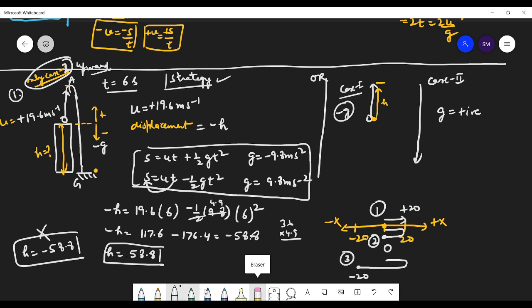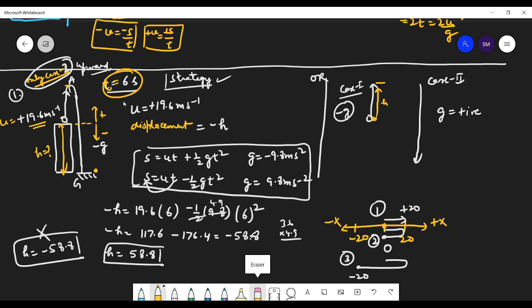Suppose the question is, we don't know whether the ball will go up or down. We don't know anything. We only know two things, that the ball is thrown upward with this velocity, and what will be the position of the ball after t is equals to 6 seconds.